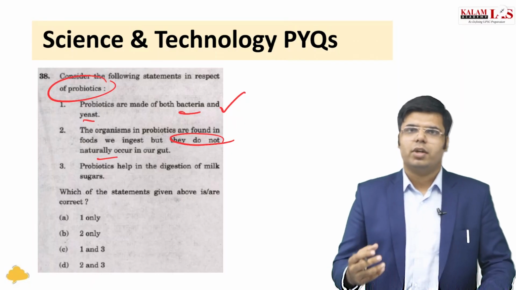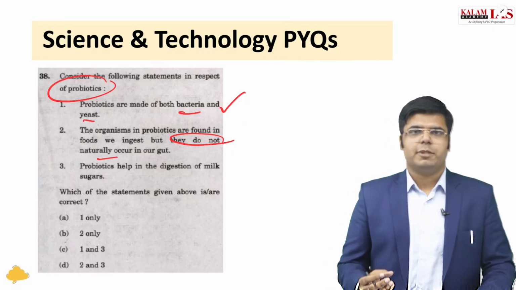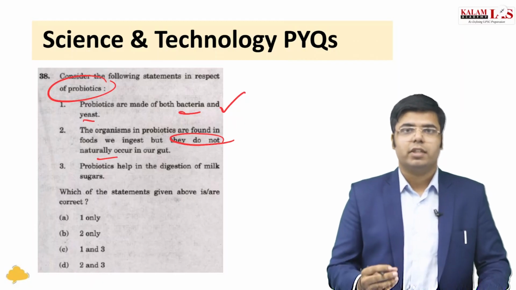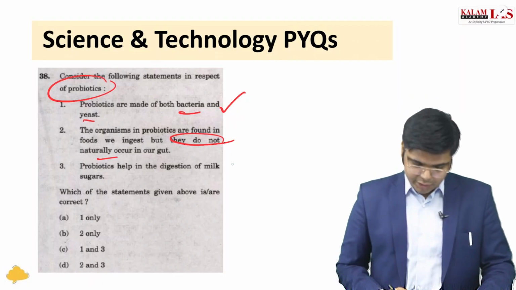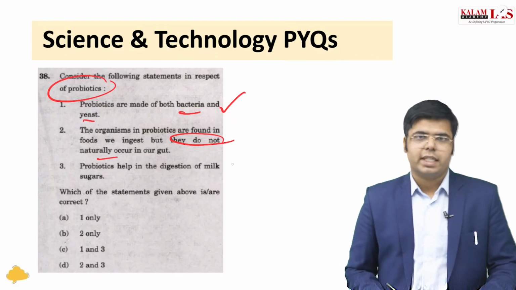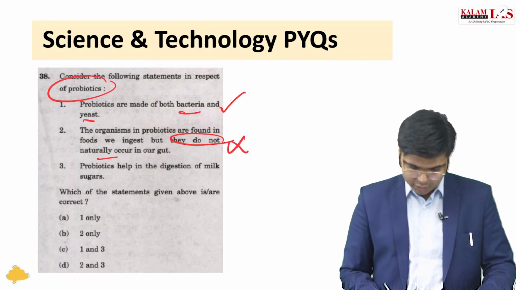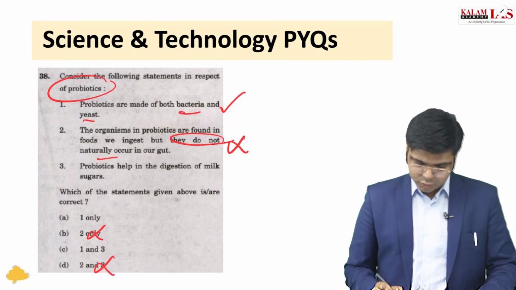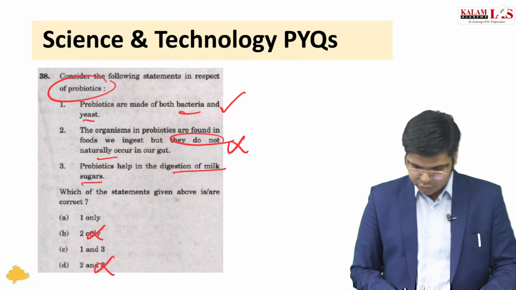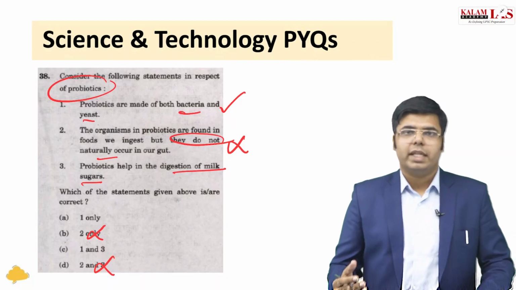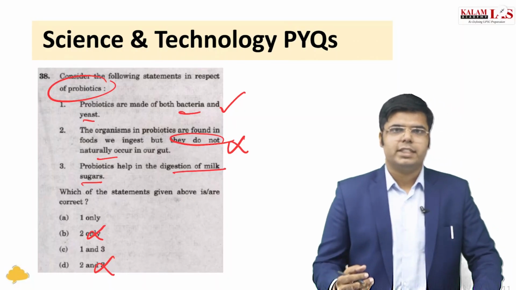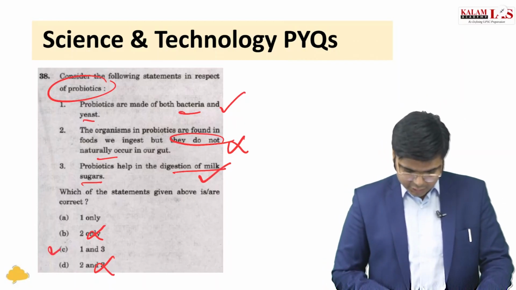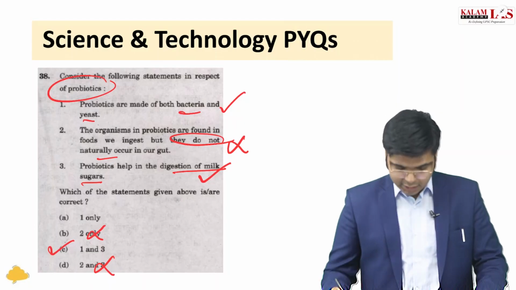In the human gut, there are a lot of bacteria, a lot of enzymes present for helping in the better digestion of food. So it is very difficult for anybody to claim that probiotics do not naturally occur in the gut. So this makes this statement wrong. And when you make this statement wrong, you will eliminate two of the options. So probiotics help in digestion of milk sugars. Nobody would be able to claim that probiotics cannot help in digestion of milk sugars. So this statement again would be a correct statement, and then you come to your answer, that is C, 1 and 3.